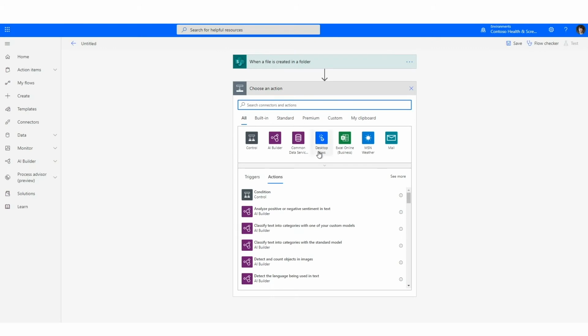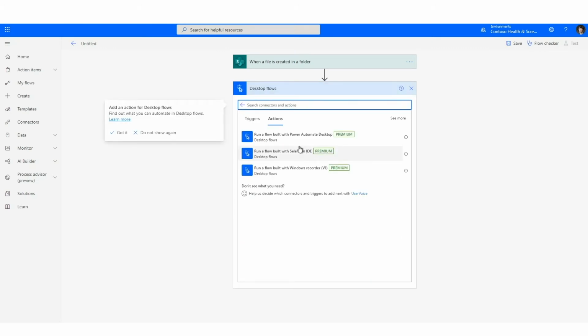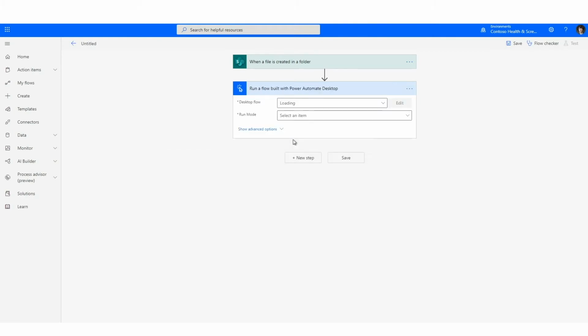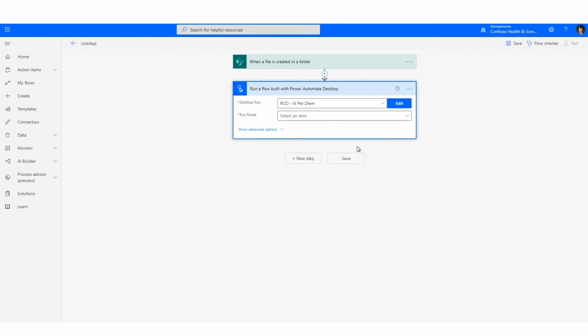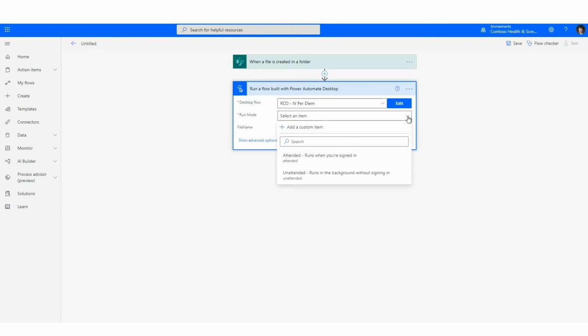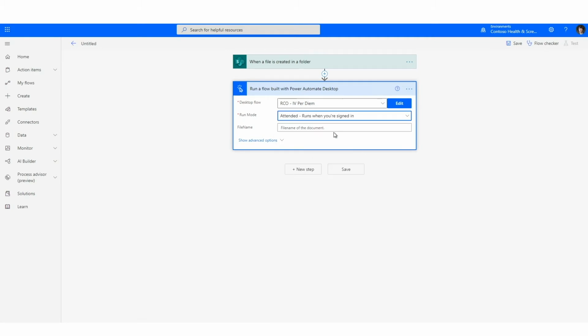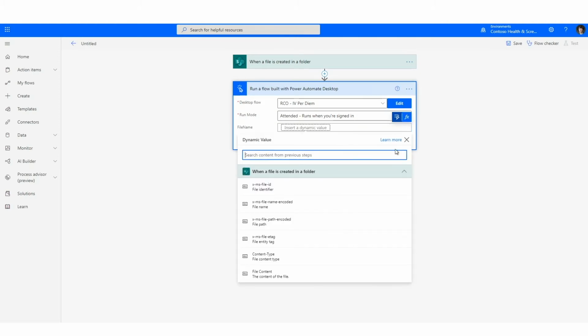Now I can call that desktop flow. There's a desktop flow connector, very easy to use, and this will run a flow built with Power Automate Desktop. When I open this up, it shows me the different flows that I have inside of Power Automate Desktop, and I can choose whether to run this attended or unattended. Unattended would be running in the background, and attended runs it when I have this flow on my machine itself.